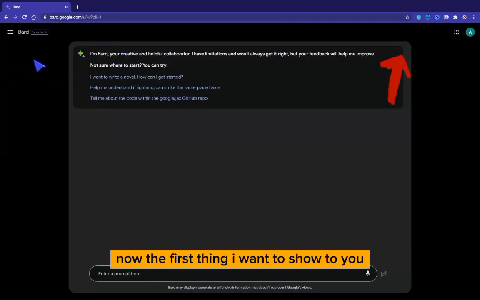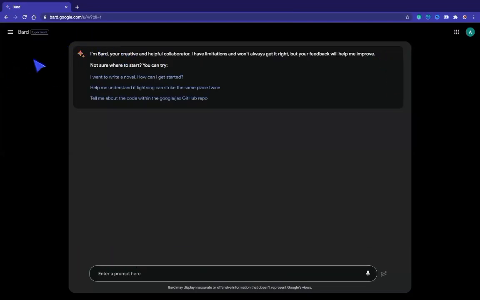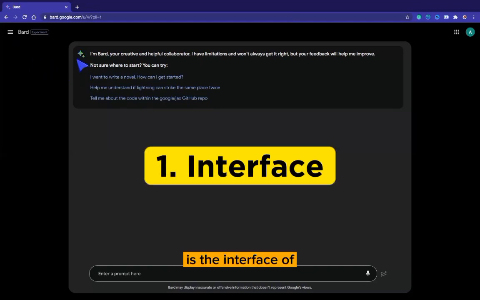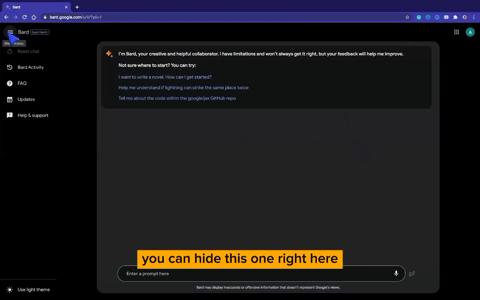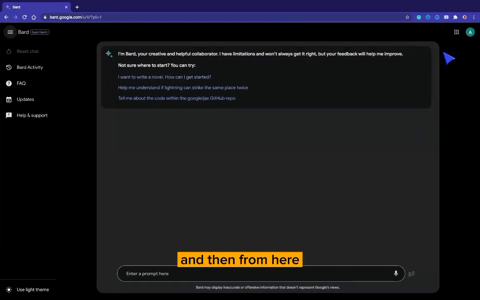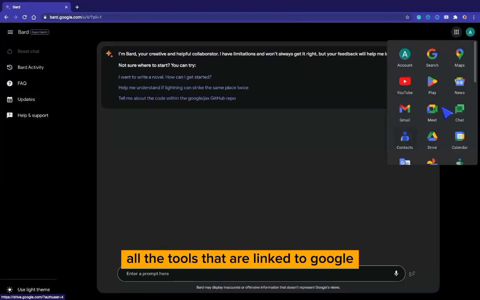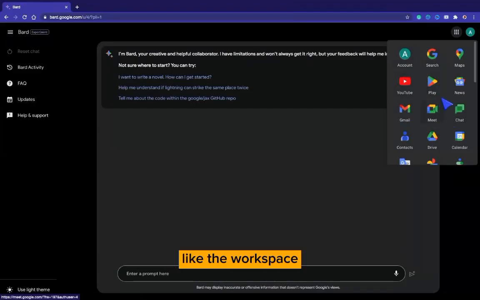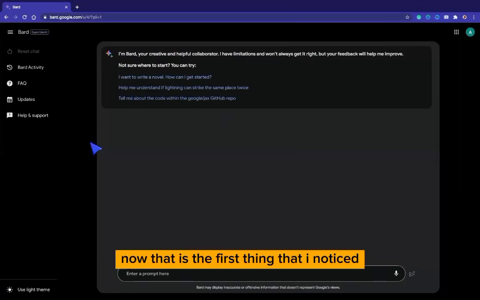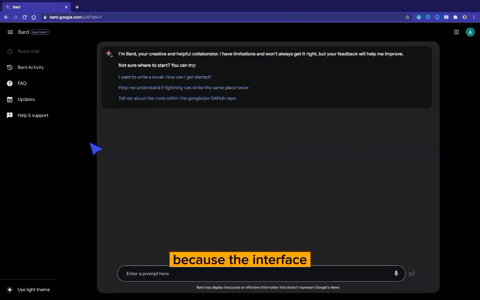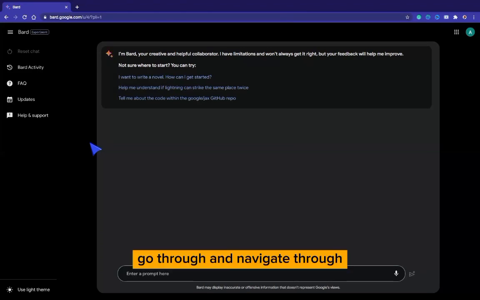Now, the first thing I want to show you that I think is better than ChatGPT is the interface of Bard AI. You can see right now, very simple interface, and it is very, very responsive. We have different options right here. You can hide this one right here, and from here you can even visit other tools that are linked to Google, like Workspace. You can visit Maps, News, Chat, and all those from here. That is the first thing that I noticed that makes Bard AI better than ChatGPT, because the interface is very, very easy to go through and navigate.